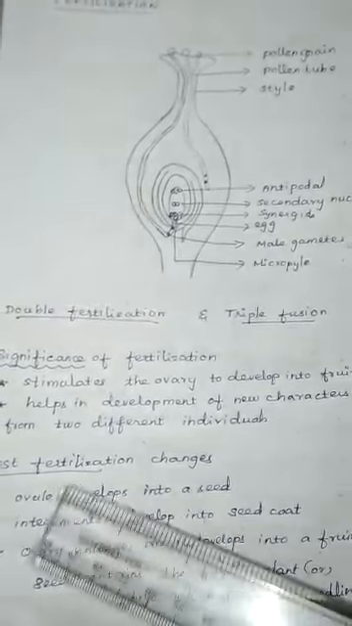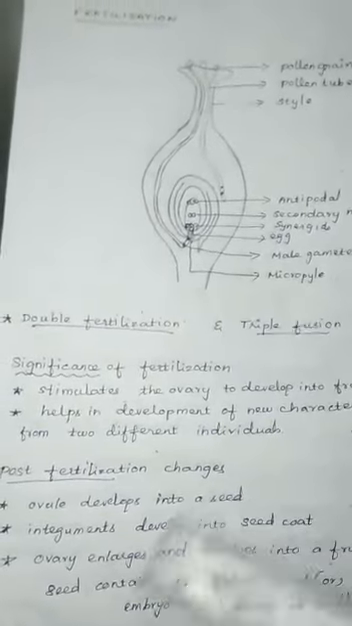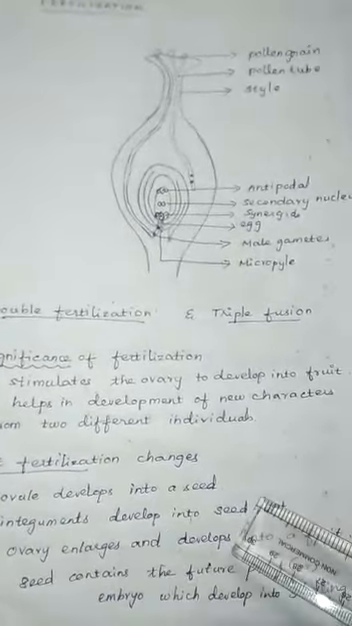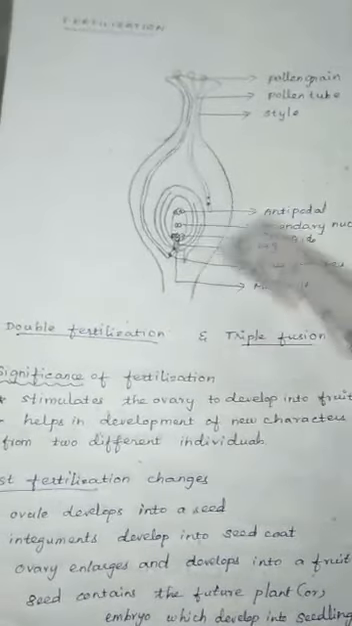So after fertilization, the ovule develops into seed, the integument develops into seed coat, and the ovary develops into fruit.